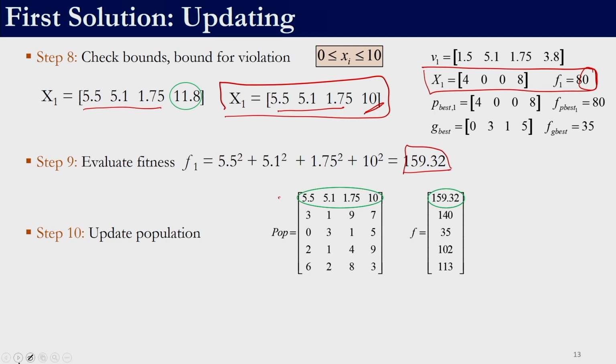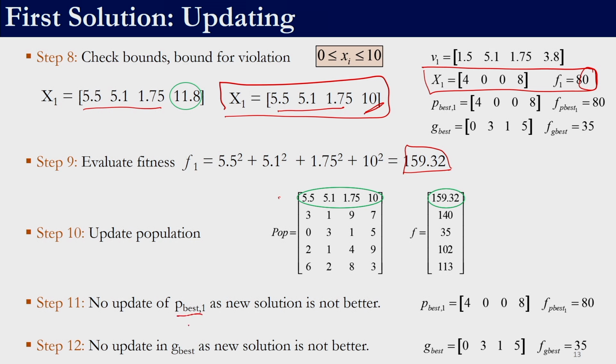Now, we need to see if we need to update the P best or the G best, right. Since it is the first solution, we can only update P best 1 if it is a better solution. What we have got is 159.32 and what we had was 80. Between these two, 80 is a better solution, so that will be P best of 1. The solution in the population has changed, but the P best is not changed.